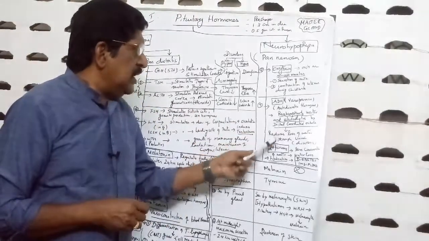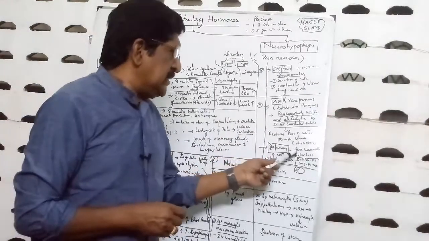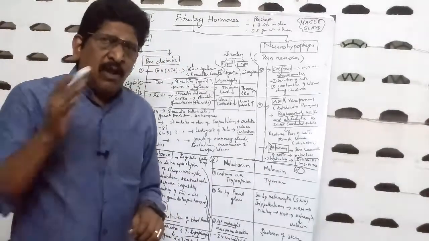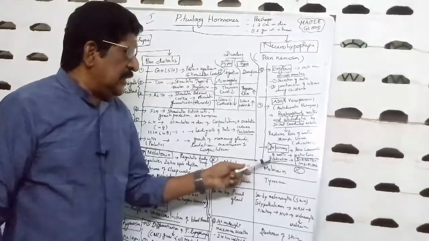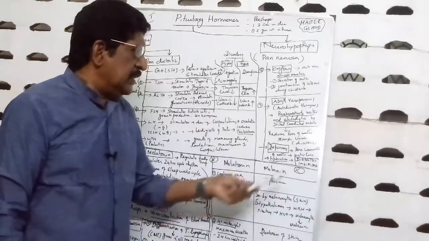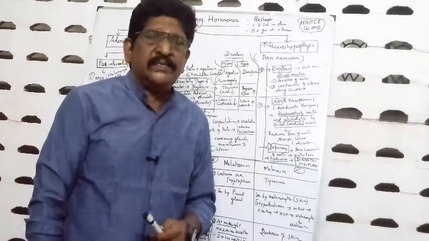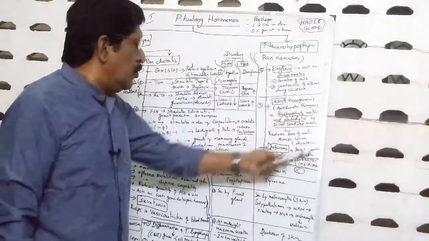If the hormone is deficient, what happens? Less conservation of water, so there will be more water loss in the urine. That leads to dehydration, more urination with water, that leads to the disease diabetes insipidus. Diabetes insipidus. So this is about the pituitary hormones.